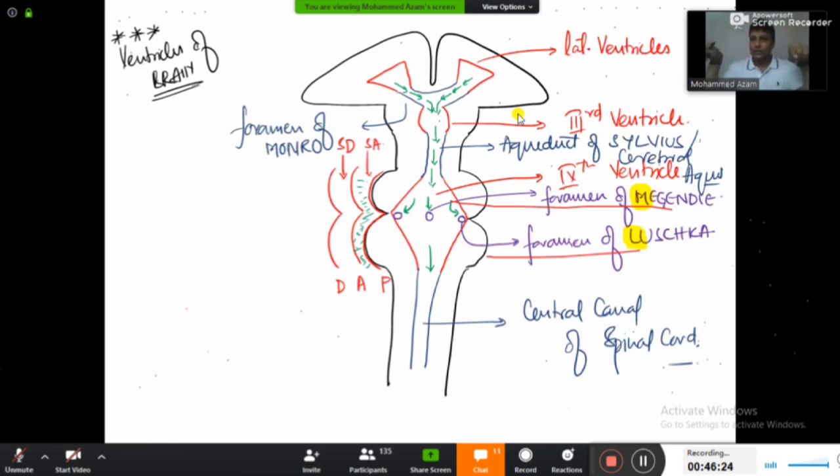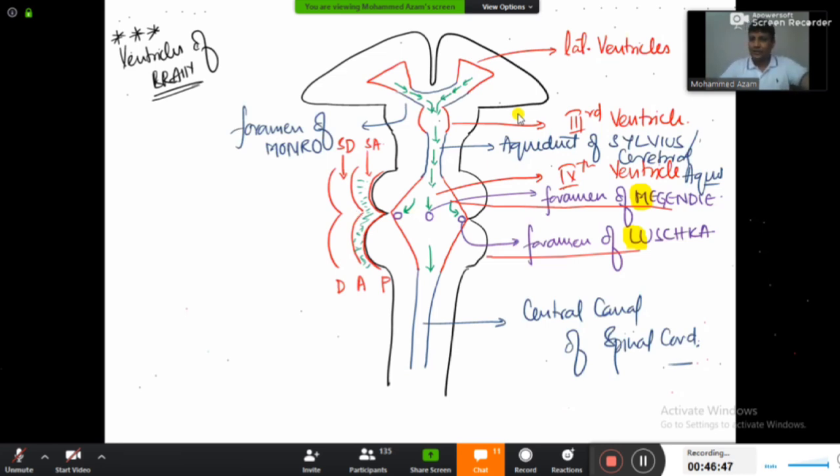So our concept becomes 100% complete today: CSF is forming from blood and it is actually draining into the blood. तो कोरोइड प्लेक्सस से फॉर्म होता है, ब्लड से फॉर्म होता है. It is going to travel from the lateral ventricle, foramen of Monro, third ventricle, aqueduct, fourth ventricle, and then from there into the subarachnoid space, और फिर वहां से क्या हो जाएगा? ड्रेन हो जाएगा. It is going to drain into the dural venous sinuses.